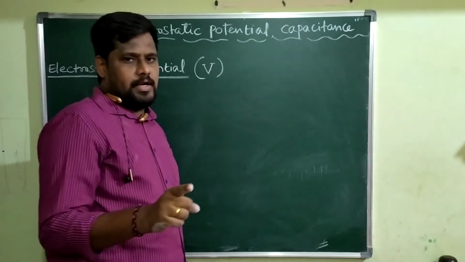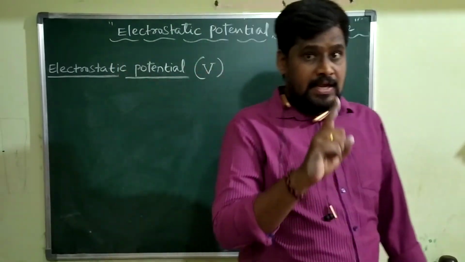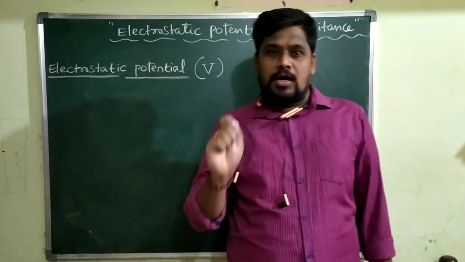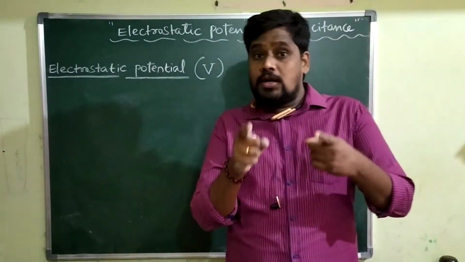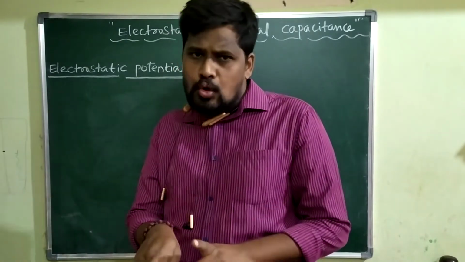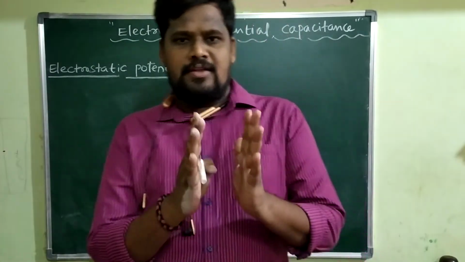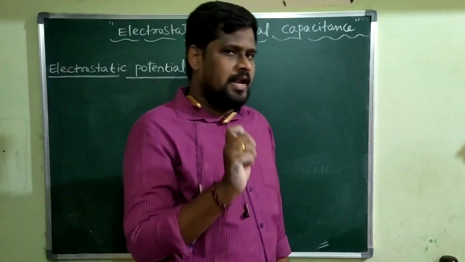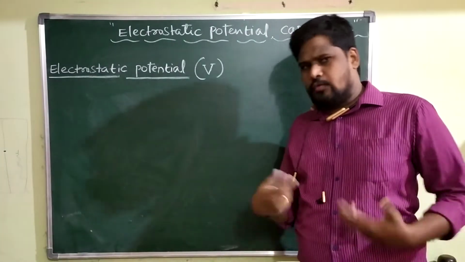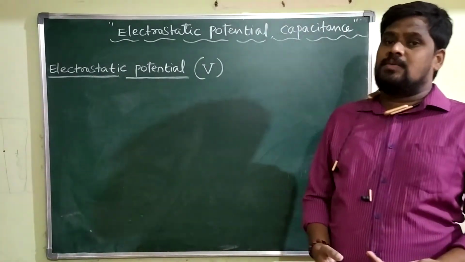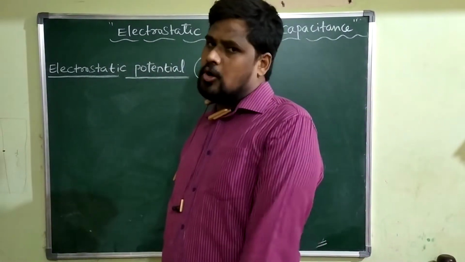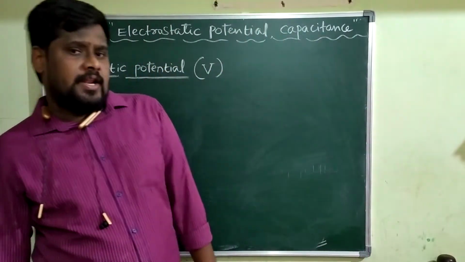Whatever work you do in displacing a body opposite to conservative forces is going to store up inside the body in the form of potential energy. This is the concept of potential energy. You know very well, stored energy inside the body we call potential energy.